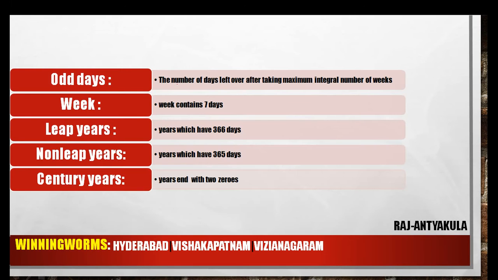See here, odd days is nothing but the number of days left over after taking the maximum integral number of weeks. Okay, for example 30 days. If I take 30 days, how can we write it? 4 weeks plus 2 days. So 4 weeks means 28 days. And how many days are left over? 2 days. So in 30 days the number of odd days is 2. That is how we will calculate.